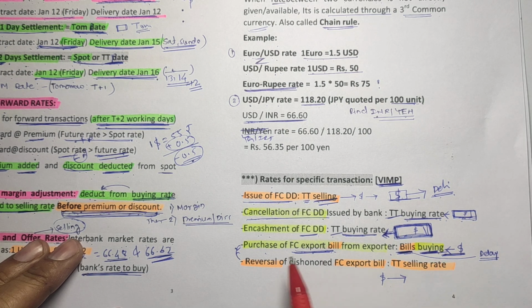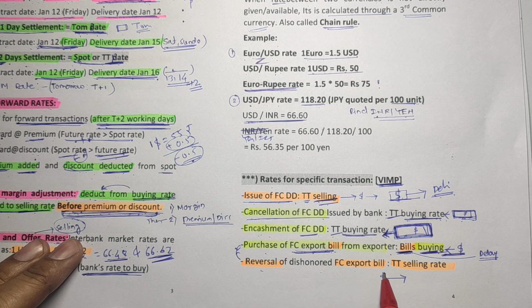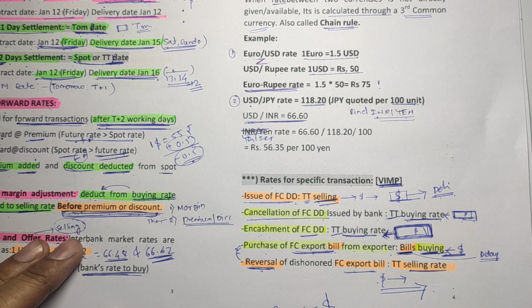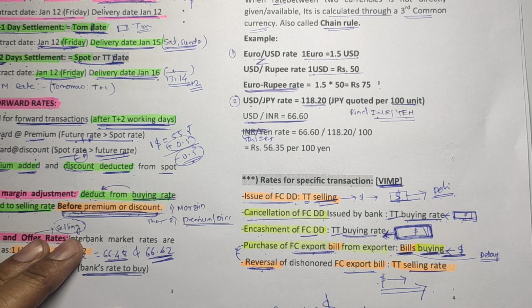Okay, now reversal of a dishonored export bill. That means there is an export bill already, and when we are doing the reversal, it is just the opposite. In case of a normal export bill, it is the buying rate, we are receiving the foreign currency, and we are reversing the export bill. That means we are giving back that foreign currency. That means delivery of the foreign currency is going away, that's why it is the selling rate. Just remember, when you receive the foreign currency, it is the buying case, and when you are delivering the foreign currency, it is the selling case.